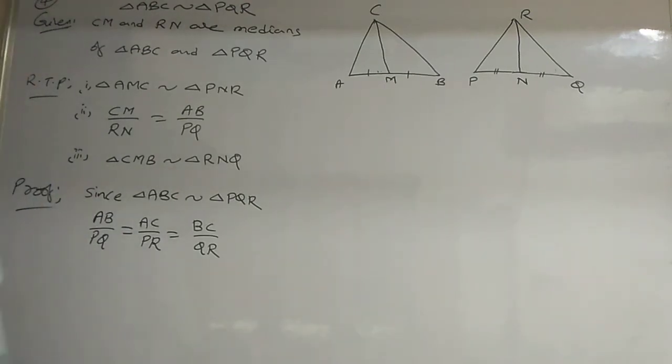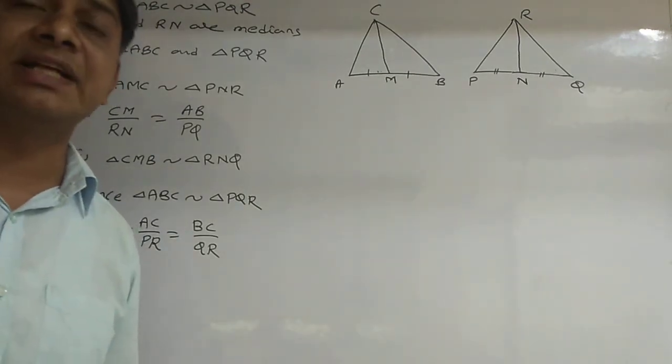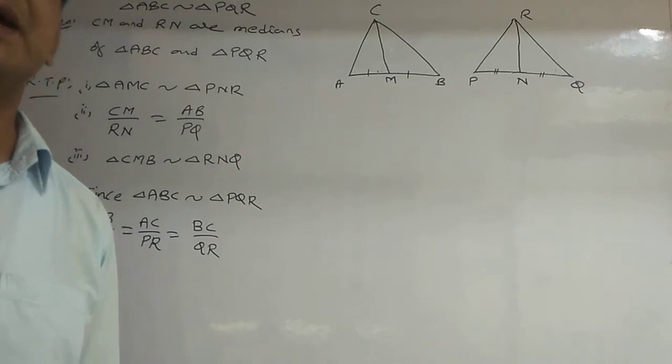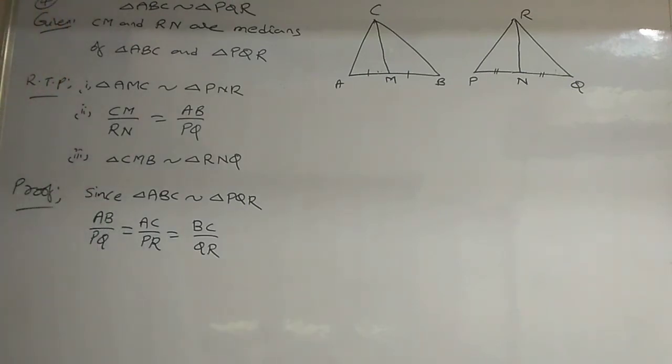Because they are similar, their corresponding sides are proportional and their corresponding angles are equal.